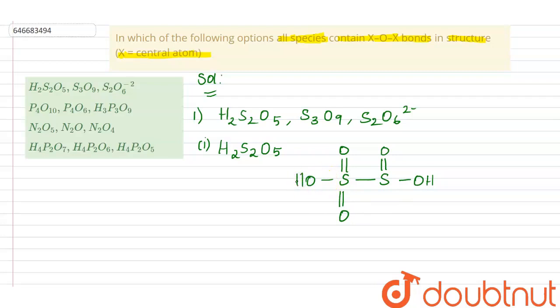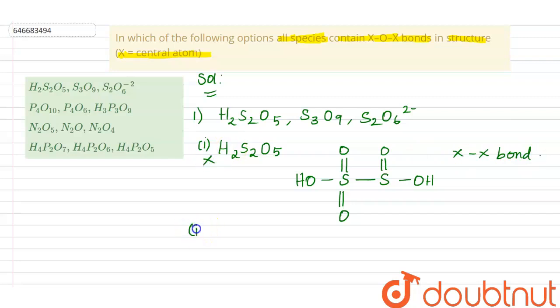If you count, there are 2 hydrogen, 5 oxygen and 2 sulfur. So here there is no XOX because a direct XX bond is present, not XOX, so it is not an answer.